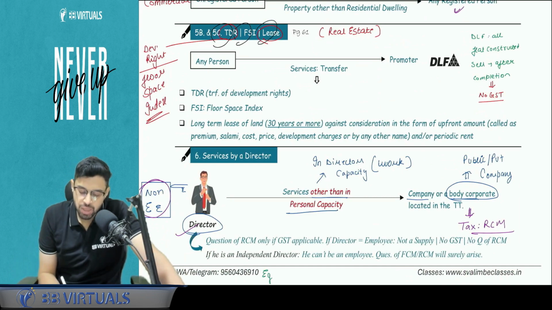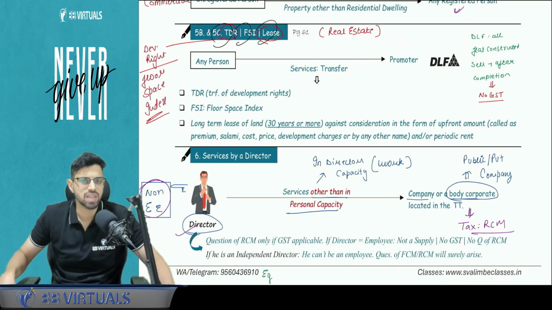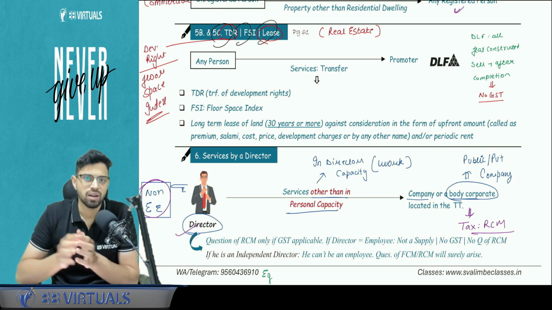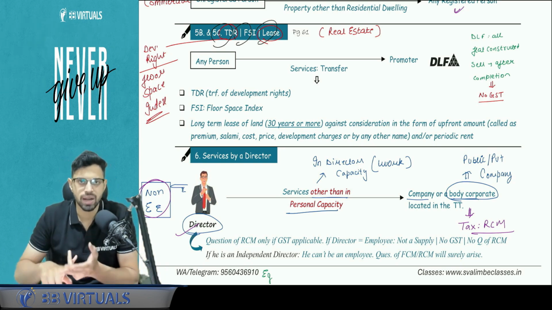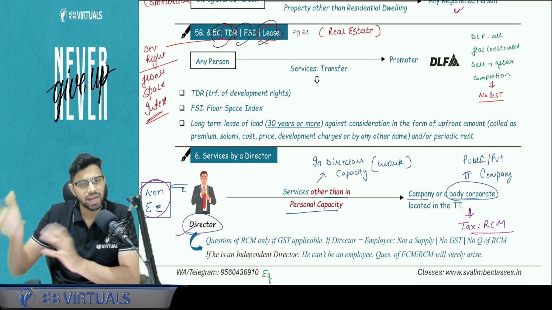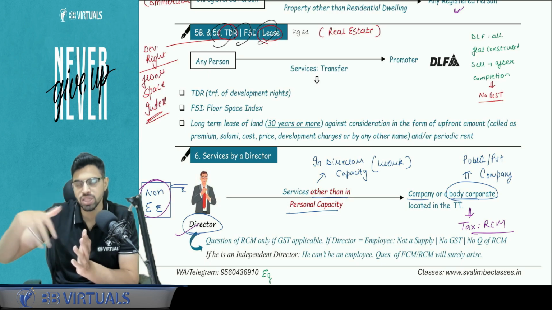One is specific to TDR FSI lease. I will just give you a brief of it. This will be covered again in chapter number 4, and it is not a very big, detailed exemption. So what is TDR FSI? Transferable Development Rights, Floor Space Index. This is given by a person who is the owner of a property to a developer. The developer takes this and builds the building. He constructs the flat.